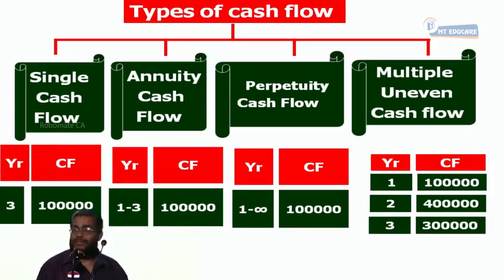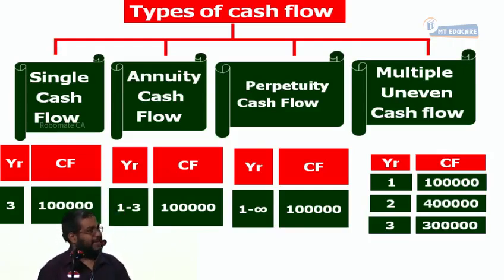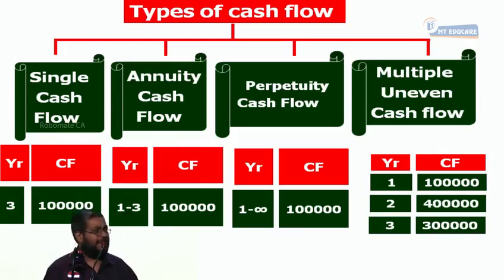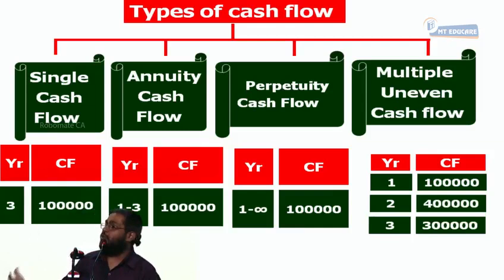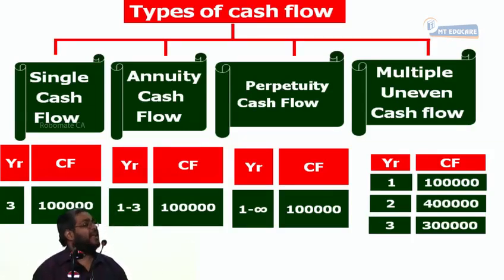Are you following what I am saying? I may estimate up to 5 years, even up to 50 years, even up to 1000 years. Beyond that, I don't have the energy to estimate. Yes or no? After 1000 years, it is going to give me so much profit forever. So somewhere we have to stop multiple and uneven, and then switch over to perpetuity. We'll see this in business valuation later.